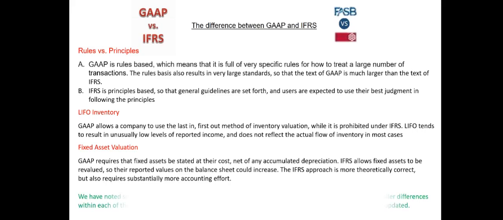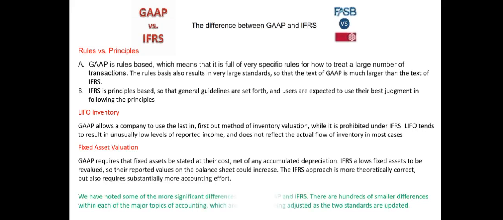Third, fixed asset valuation. GAAP requires that fixed assets be stated at their cost, net of any accumulated depreciation. IFRS allows fixed assets to be revalued, so their reported values on the balance sheet could increase. The IFRS approach is more theoretically correct, but also requires substantially more accounting effort.